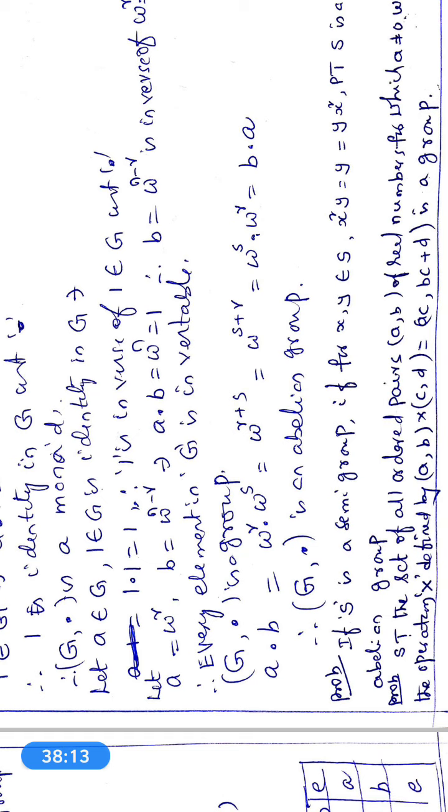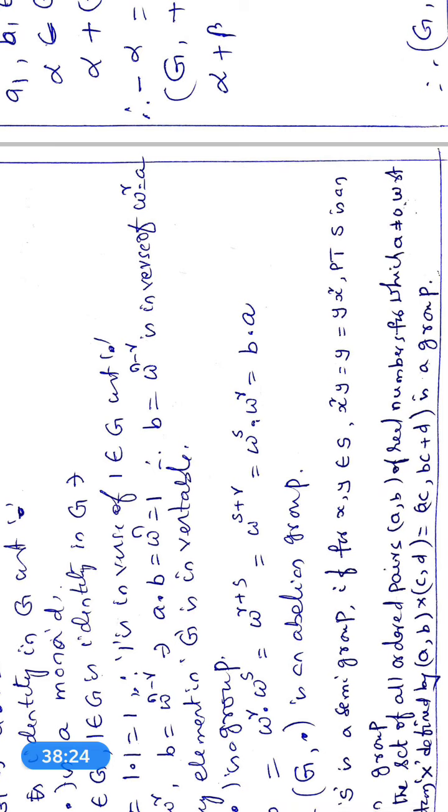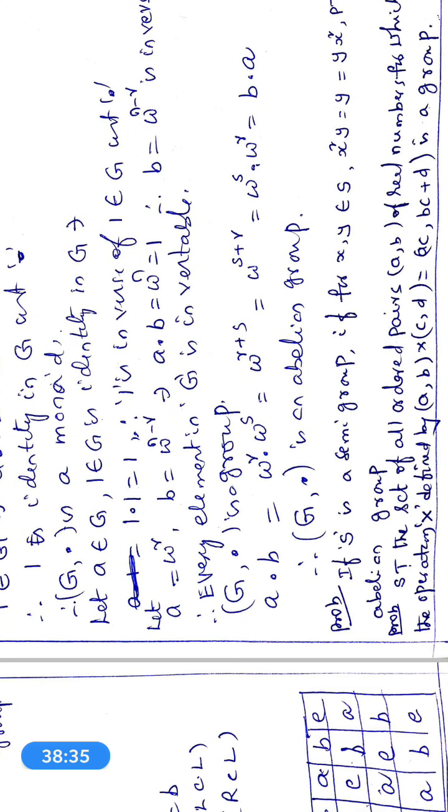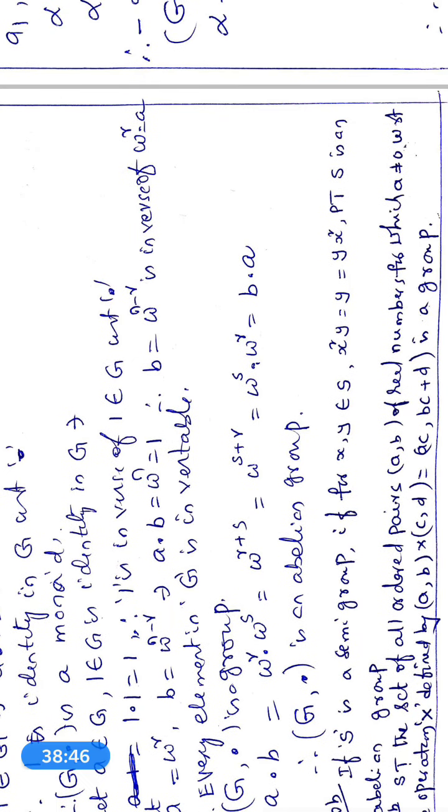Another problem: show that the set of all ordered pairs A comma B of real numbers for which A not equal to 0, with respect to the operation into defined by pair AB into pair CD is equal to pair AC comma BC plus D, is a group.